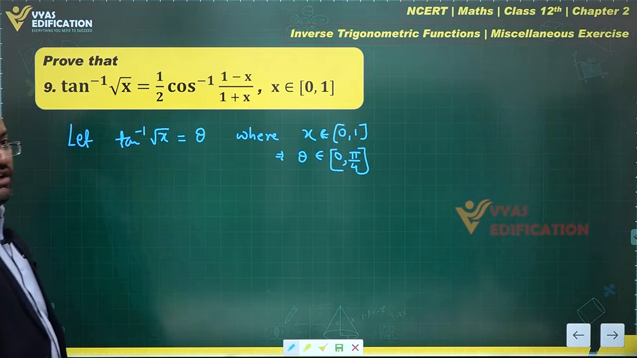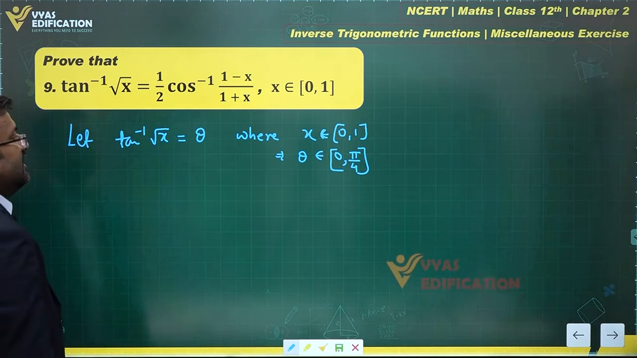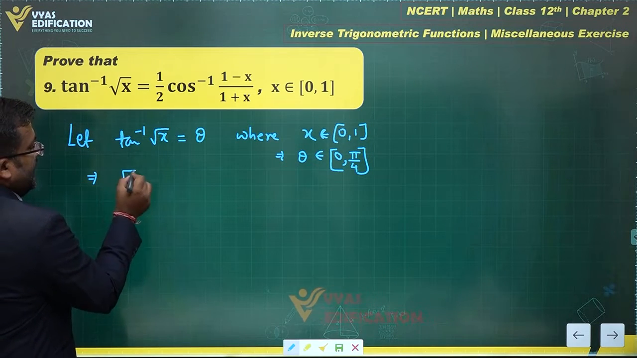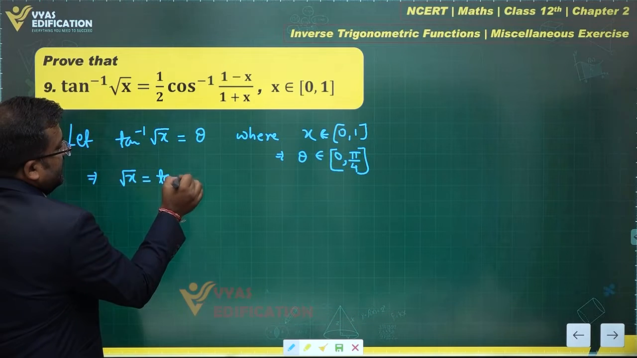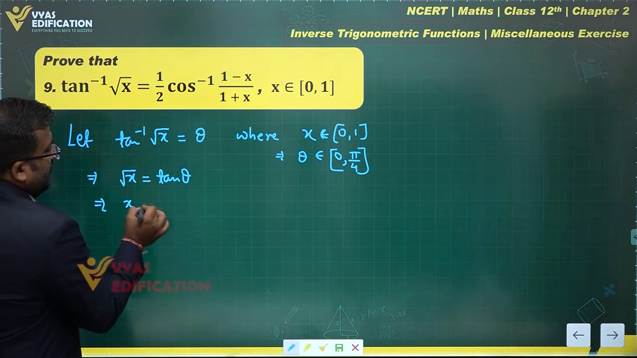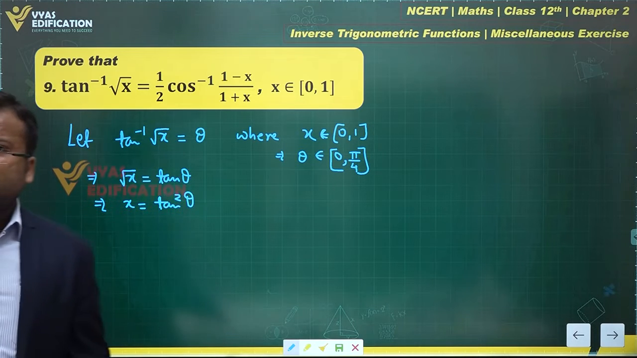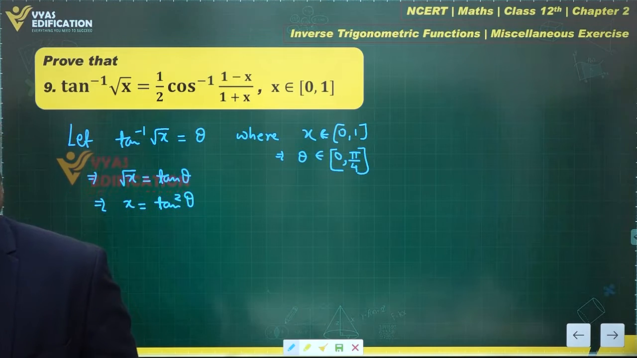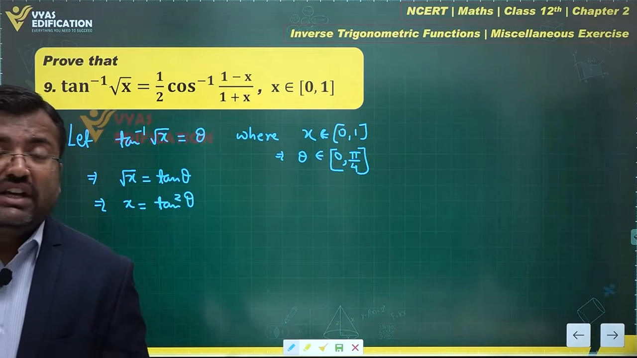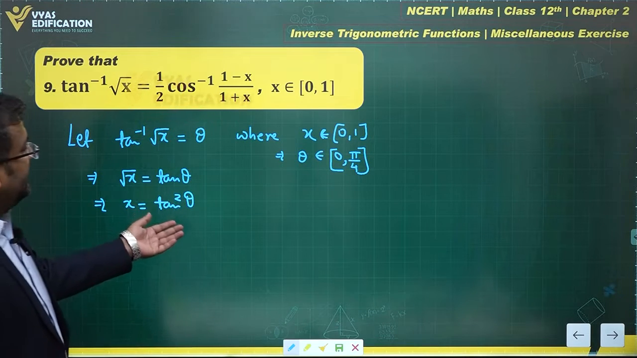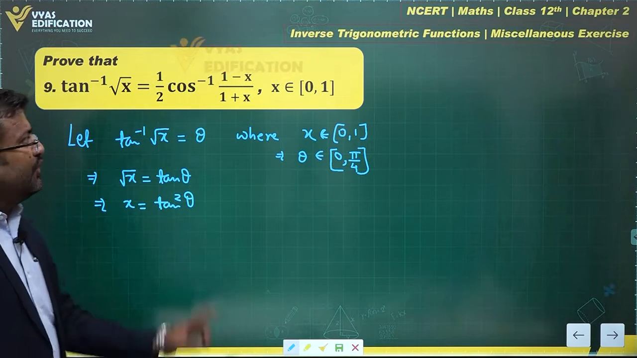This is what you have. Closed and closed. Right. Okay. This gives me root x is equal to tan theta. This gives me x equals tan square theta. You have found the value of x by now. Assuming that tan inverse root x equals theta, you have found x equals tan square theta, where theta lies from 0 to pi by 4.